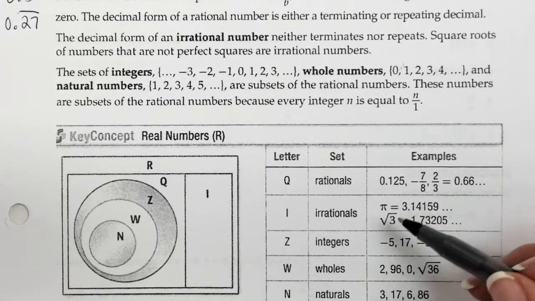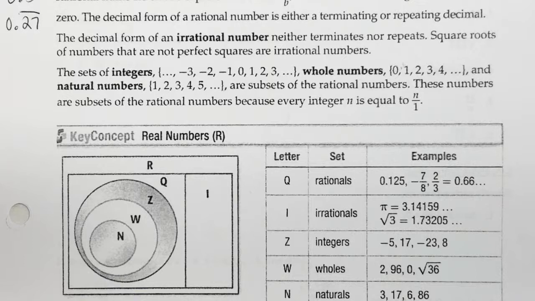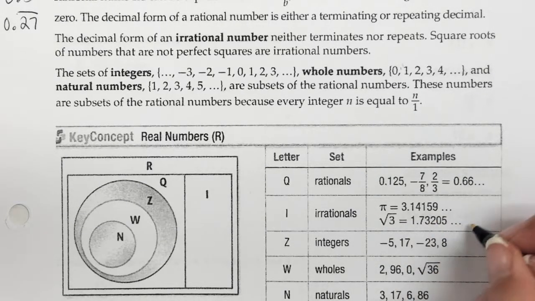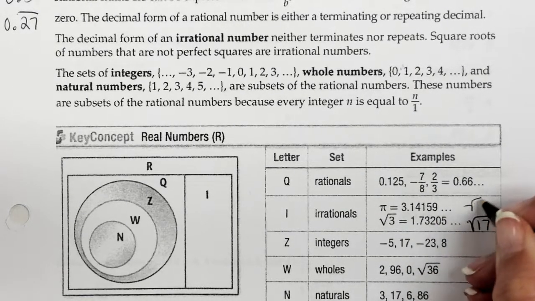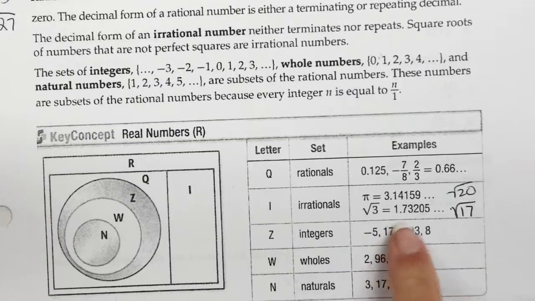You can also see an irrational number, square root of 3. Any square root that is not a perfect square is going to be an irrational number. Do y'all know what perfect squares are? Give me an example. 25. Give me another one. 4, 81, 16. Those are perfect squares. Now give me examples of not perfect squares. 15. What else? 7, 3, 20. Good. So anytime you have the square root of something that's not a perfect square, like the examples y'all said, it's going to be irrational.